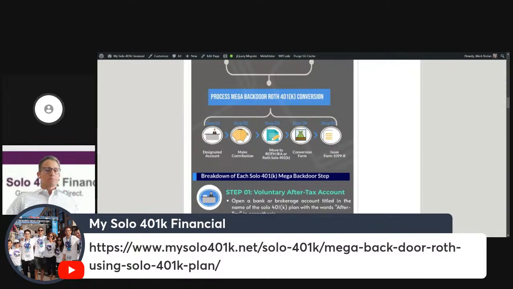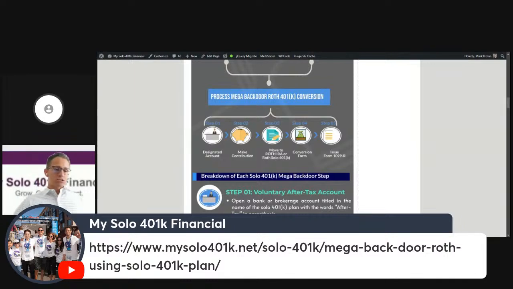So for instance, if you open a solo 401k with My Solo 401k Financial, our clients can use Fidelity Investments or even Schwab to hold the solo 401k funds, and they'll provide a voluntary after-tax bucket for that self-directed 401k. It'll be designated as the voluntary after-tax bucket.